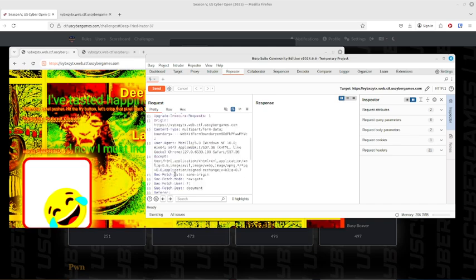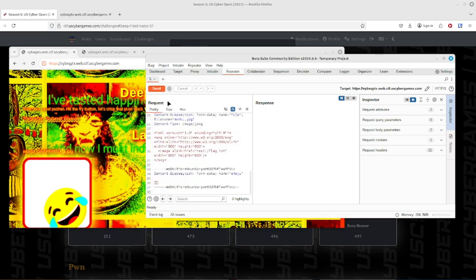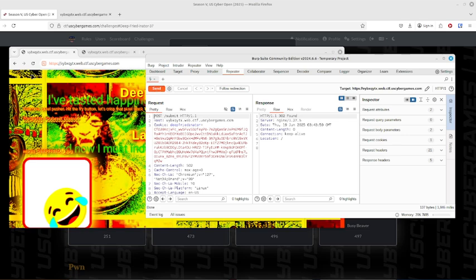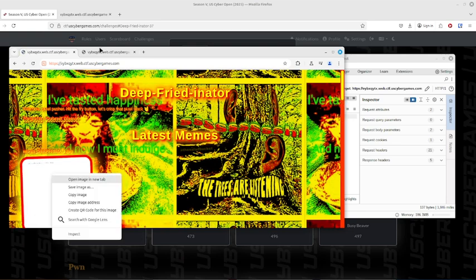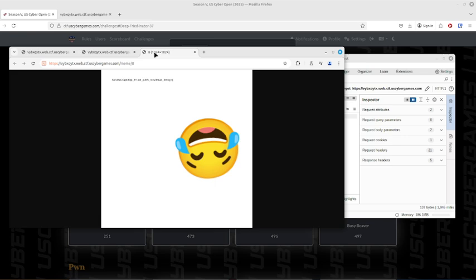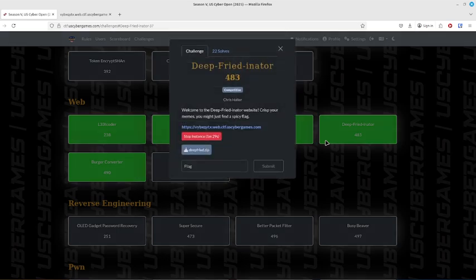All right. Now let's just send this. Oh, and then if we open image in new tab, we get the flag. That wasn't too bad. That's how you do Deep-Fried-inator.